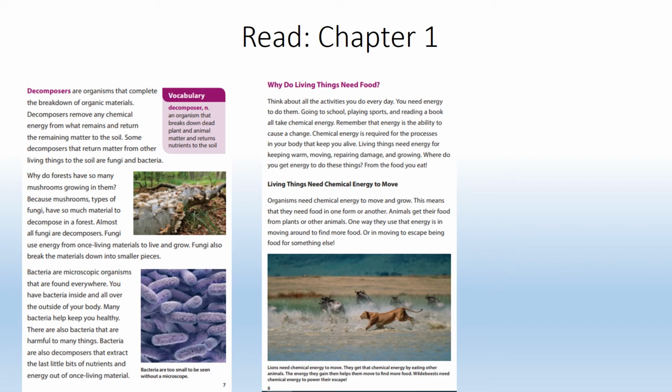One way they use that energy is by moving around to find more food, or in moving to escape being food for something else. For example, look at the picture below. Lions need chemical energy to move. They get the chemical energy by eating other animals. The energy they gain helps them to move and find more food. Wildebeests need chemical energy in order to help them escape.